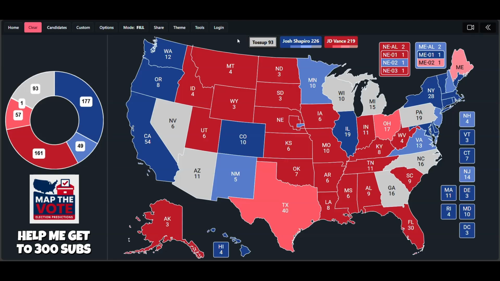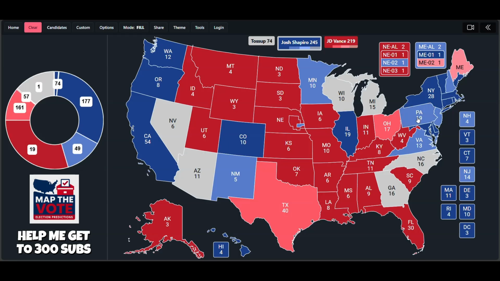And now we have the 7 remaining core swing states that decided the 2024 election. Now, in the state of Pennsylvania, this is Josh Shapiro's home state. I think he wins Pennsylvania pretty easily, somewhere around 3 to 4 percentage points. So not quite a likely margin, but a pretty healthy lean margin. And this is going to be the first flip of the night compared to 2024.